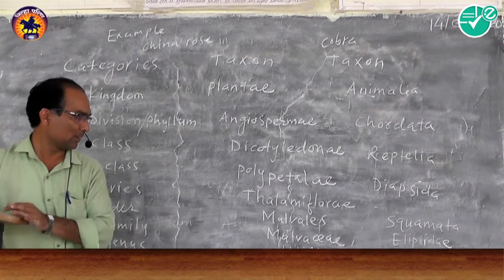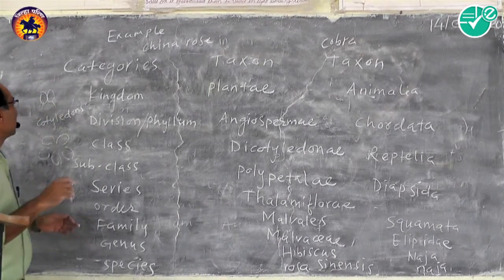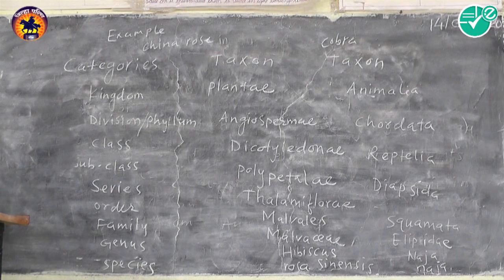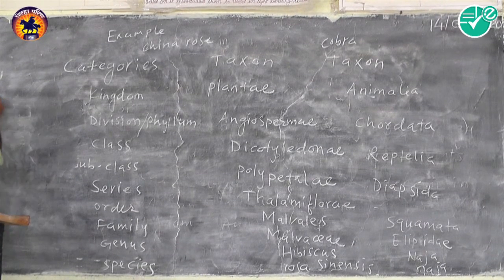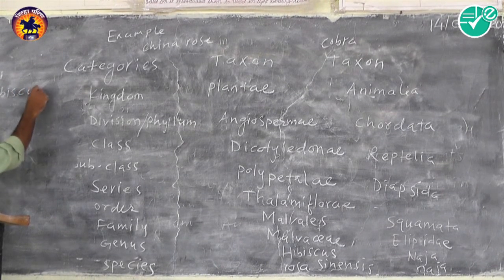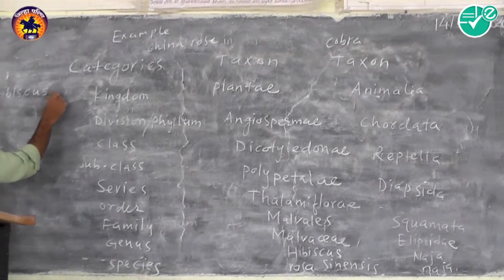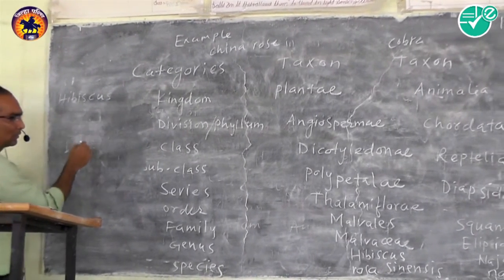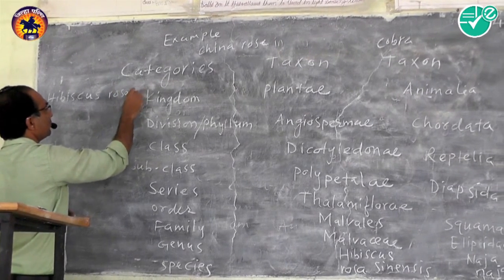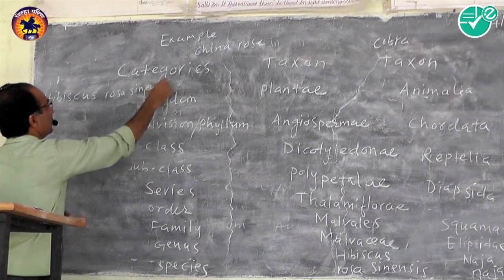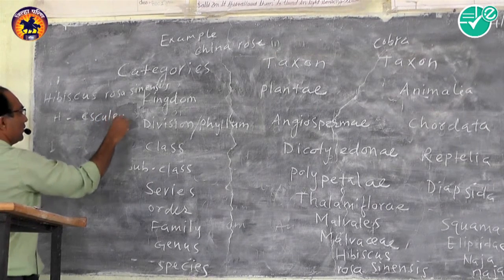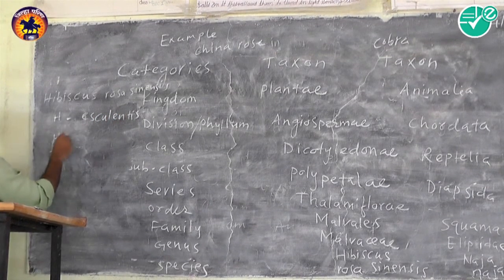Like Hibiscus, there are three plants: Hibiscus rosa-sinensis, Hibiscus esculentus and Hibiscus cannabinus.